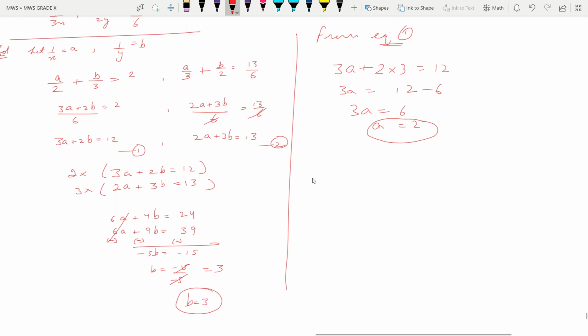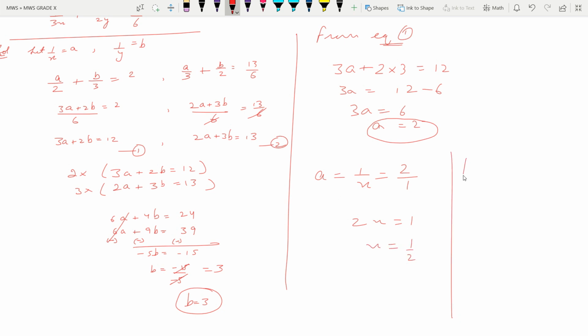So what we have assumed, a equals 1 by x. Let us write here 1 by x, and this is equal to 2. Write like this and cross multiply. So 2x is equal to 1 and x is equal to 1 by 2. Leave a here only.